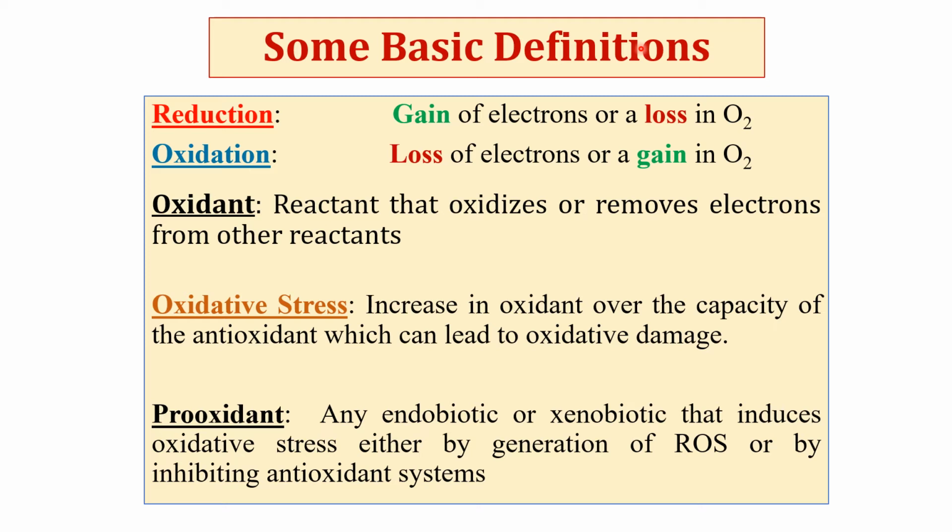Reduction, antioxidant, and oxidation or prooxidant reactions result from a gain or a loss of electrons and a loss or a gain in oxygen. Oxidants and prooxidants cause oxidative stress and antioxidants prevent it. Oxidant-antioxidant homeostasis is highly regulated and essential for maintaining cellular and biochemical functions. A change in the balance towards an increase in oxidants over the capacity of antioxidants defines oxidative stress and can lead to oxidative damage.